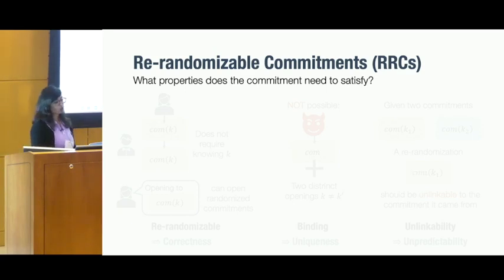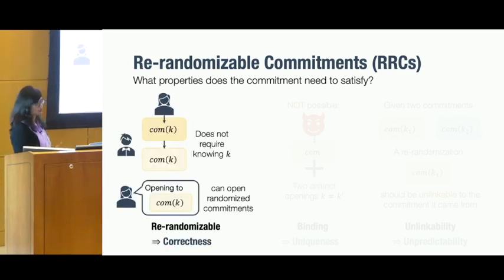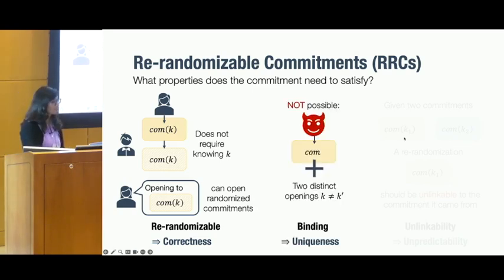Now let's see what properties it would need to satisfy for our SSLE to be secure. So the first thing is it should be re-randomizable. What that means is that if I commit to a value k, then anyone else should be able to randomize that commitment without knowing my secret k. So that's the first thing. The second thing is that once anyone has randomized the commitment, I should still be able to open that commitment only with my value k, without knowing what randomness you used to randomize the commitment. And this is important for the correctness of our SSLE protocol.